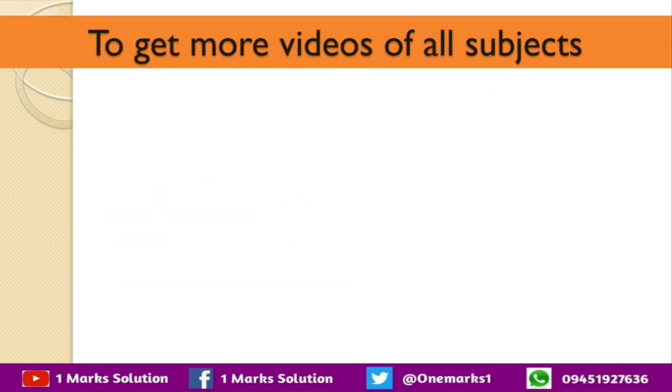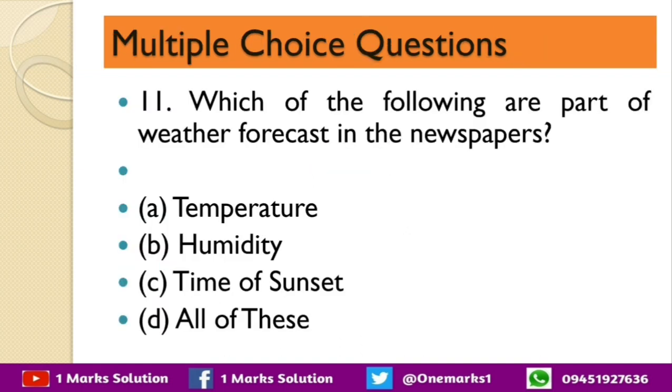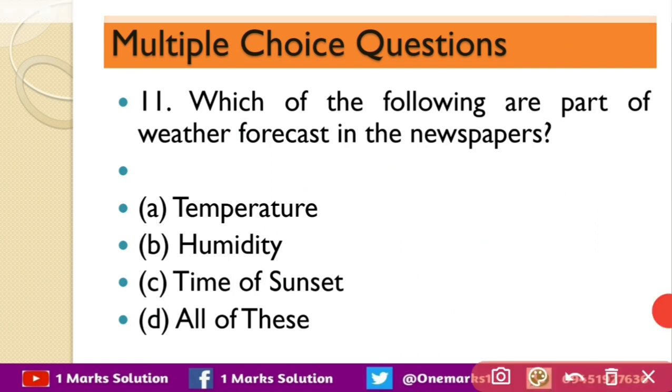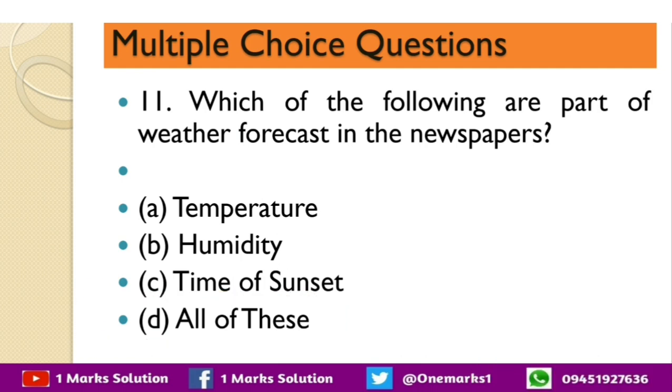The next question is which of the following are part of weather forecast in the newspapers? Temperature, humidity, time of sunset or all of these? So the correct answer is all of these are the weather forecast.